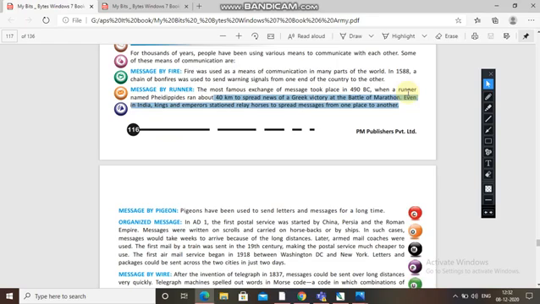Even in India, kings and emperors stationed relay horses to spread messages from one place to another.